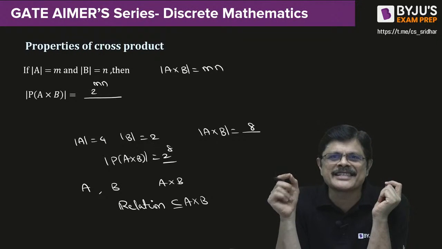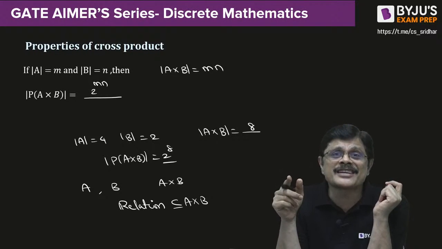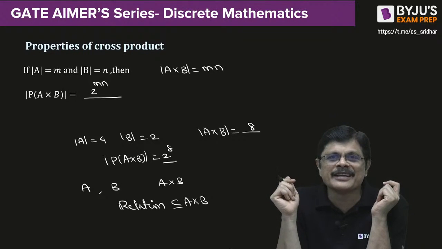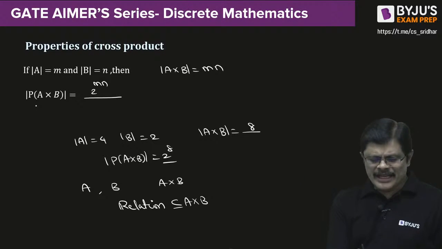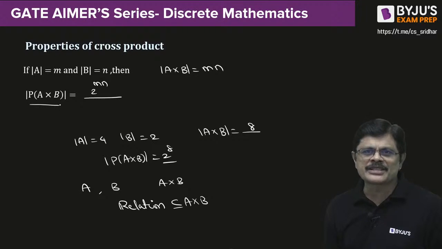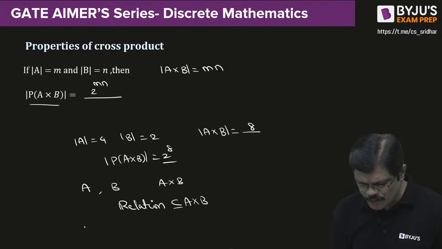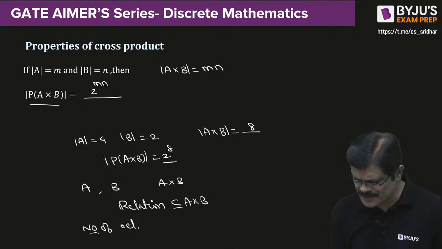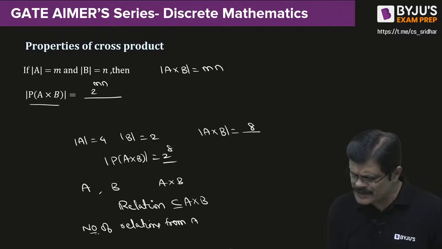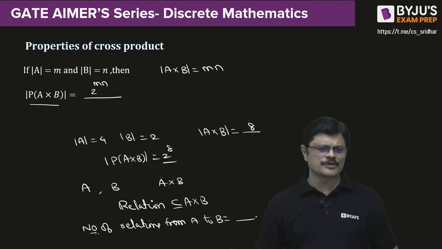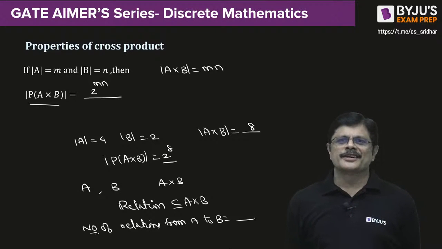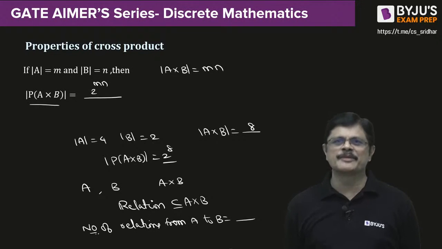You are just asking the same question. How many relations are there from set A to set B? Am I clear? So, instead of asking the number of elements in the power set of A cross B, I can also ask you the number of relations from set A to set B. Because a subset means a relation only. Subset of A cross B means relation.